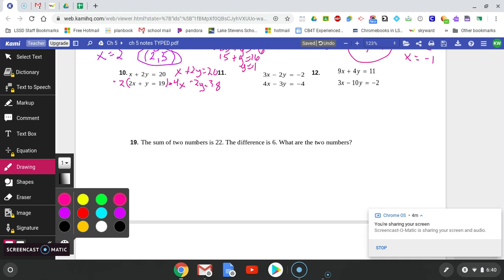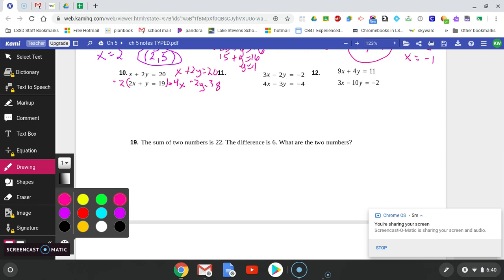So why was multiplying by negative 2 helpful? Well, because now if you take a look at my y's, they're going to cancel out. So how did I decide to multiply by negative 2? Well, I looked at my y's and I thought, what would I need this y to be to cancel out? So 2y and a negative 2y would cancel out, so that's why I chose to multiply by negative 2. I could have looked at what would cancel my x's out, and if I actually multiplied the top equation by negative 2, then my x's would have canceled out.